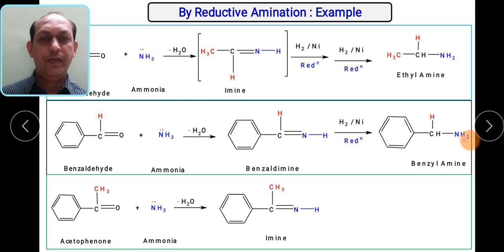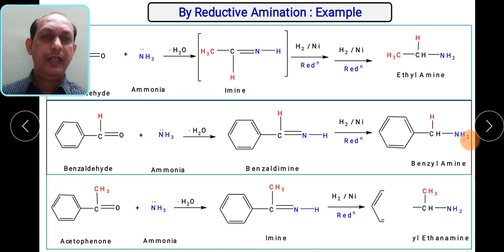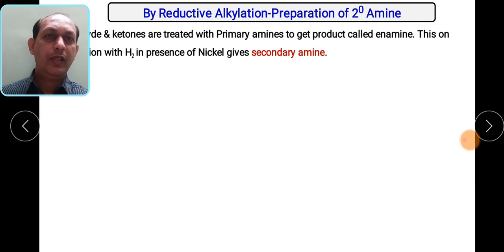Then if you take acetophenone and react it with ammonia, this reaction gives the imine of acetophenone. Then again on reduction it will give 1-phenylethanamine. This CH3 is coming from acetophenone, and this NH2 is coming from ammonia. So this method, reductive amination, is the method by which we can prepare primary amines by condensation of either aldehyde or ketone with ammonia.